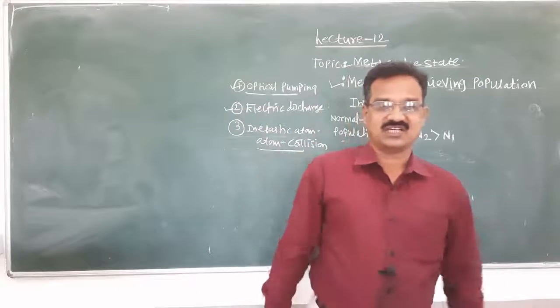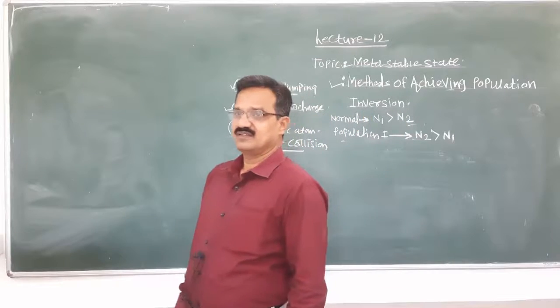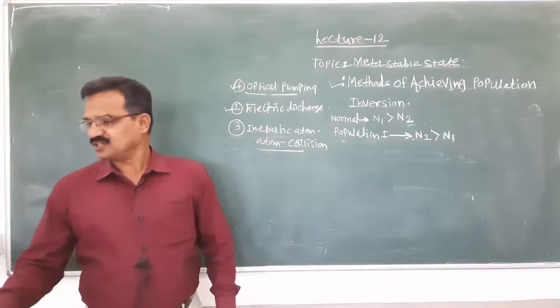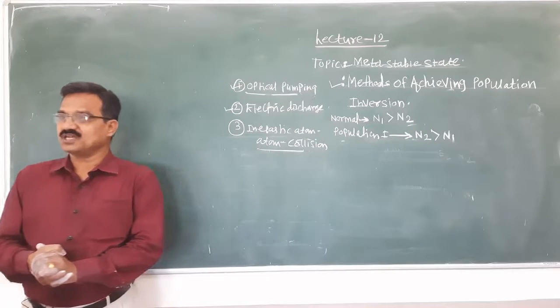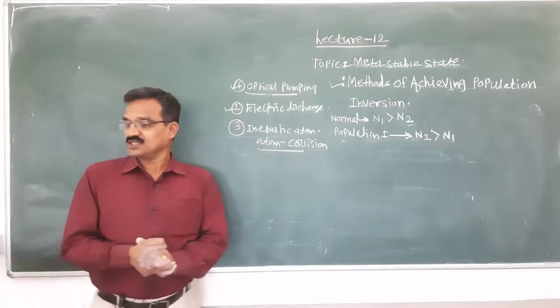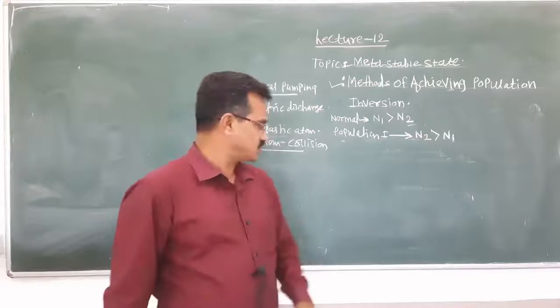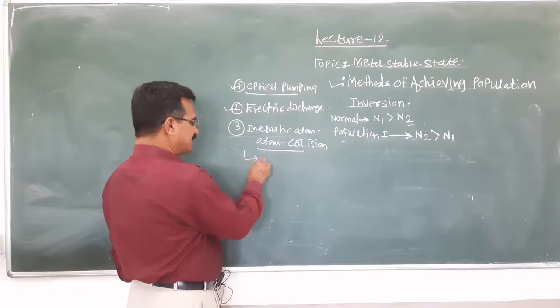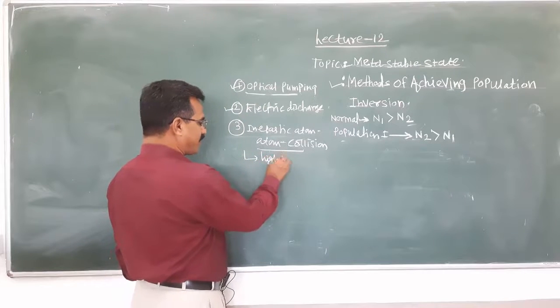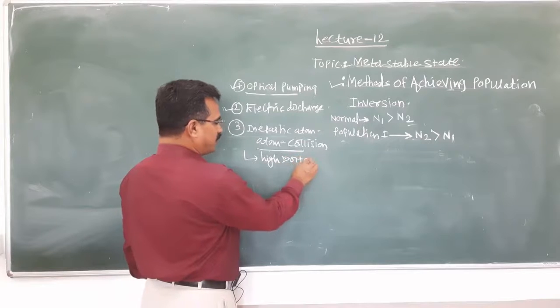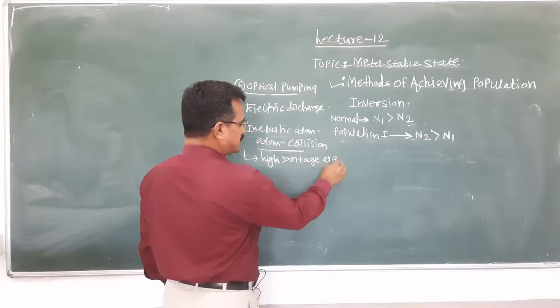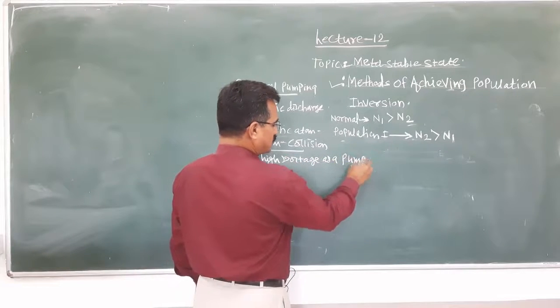Just like the electric discharge, this method again uses the high voltage electric discharge as a pump source. Means again here is the high voltage as a pump source.